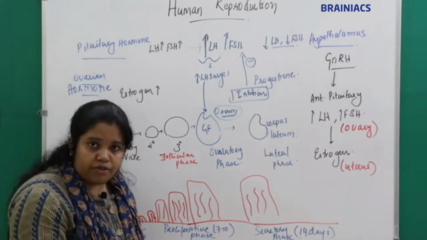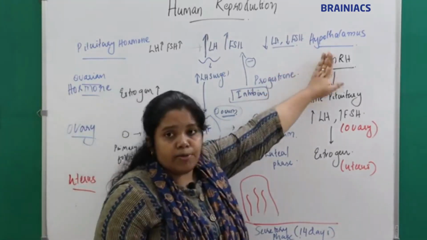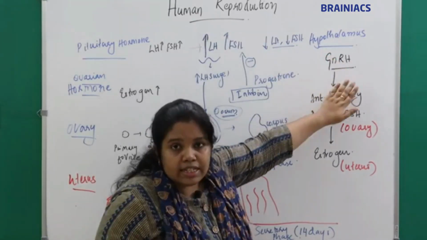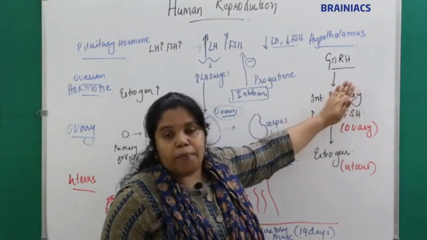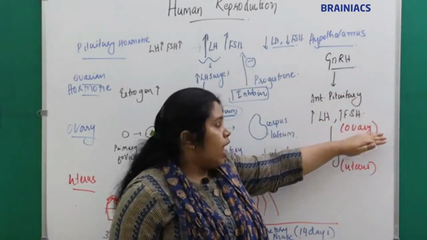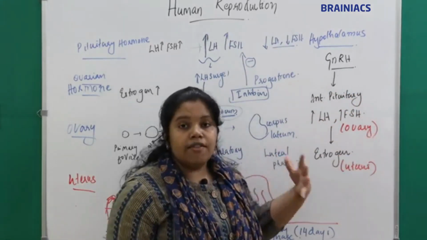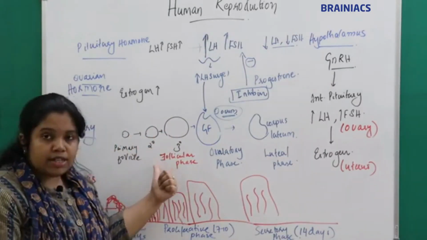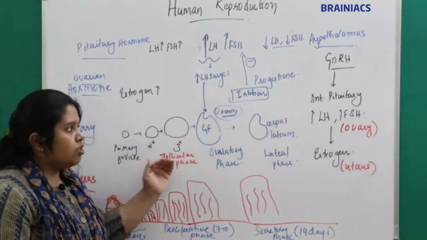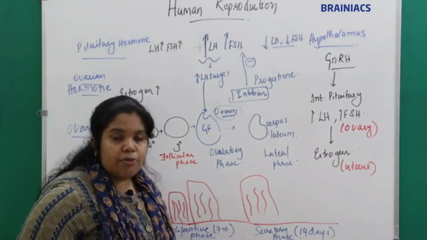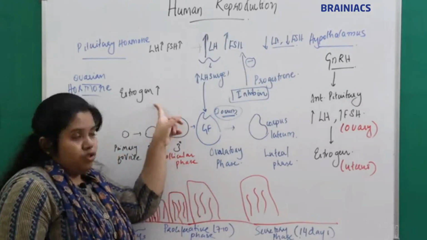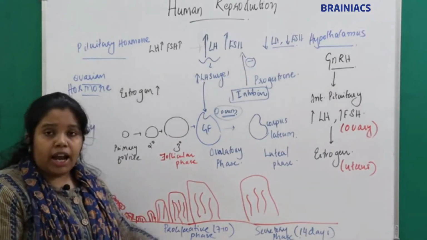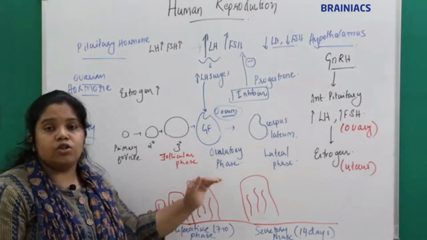Towards the end of the menstrual phase, what happens? The hypothalamus gets stimulated and starts secreting gonadotropin releasing hormone, which in turn stimulates the pituitary to produce LH and FSH, which act at the ovary and cause the development of the follicles. The primary follicles become secondary follicles, then tertiary follicles, and so on. When the follicle starts developing, it will secrete estrogen. Estrogen will then act at the endometrium.